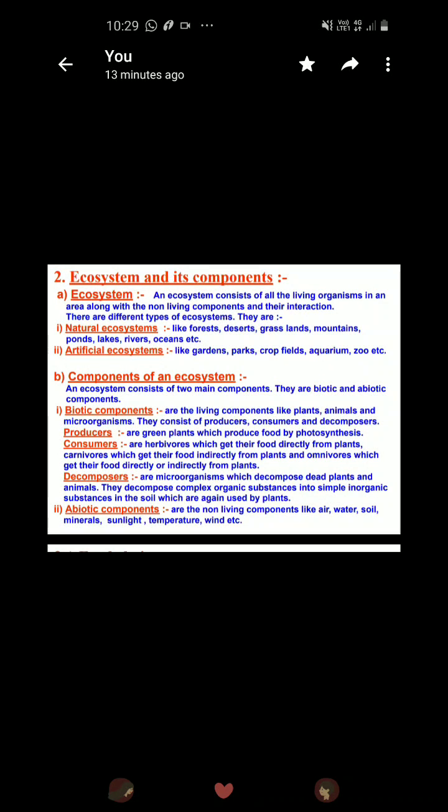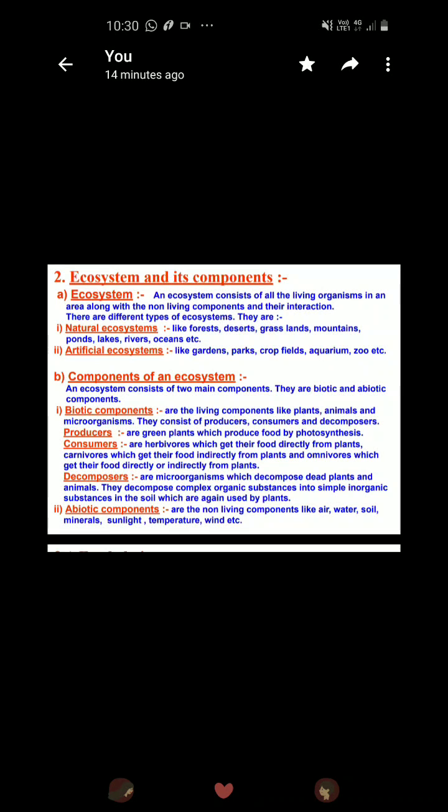Next, we talk about the ecosystem and its components. What is an ecosystem? It consists of all the living organisms with the interaction of biotic and abiotic components. There are different types of ecosystems. In the natural ecosystem, there are ponds, lakes, rivers, forests, deserts, and so on, and artificial ecosystems which are created by human beings, like gardens, parks, crop fields, aquarium, zoo, etc.